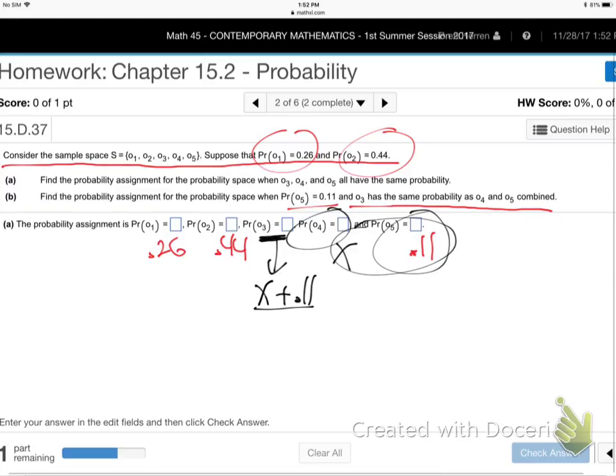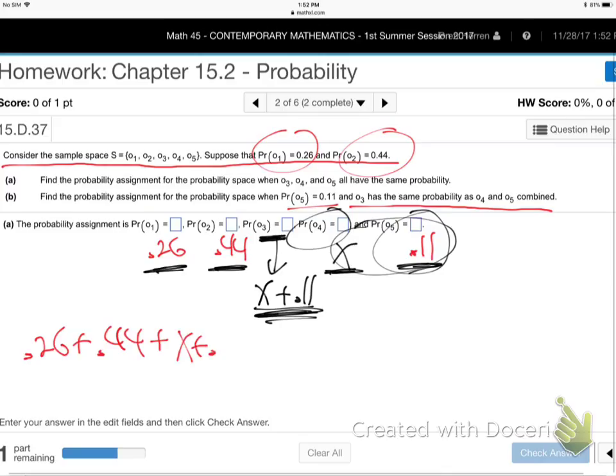Does that make sense? So we've got O1, O2. O3 is like two things, because it's two things combined. O4 is just X, and O5 is just the 0.11. And all those are going to add up to be 1.0, right? So 0.26 plus 0.44 plus O3, which is X plus 0.11, plus X separately plus 0.11 separately, all adds up to be 1.0. Is that kind of weird how we have the X twice and the 0.11 twice? But that is right, because O4 is just X, O5 is just 0.11, and O3 is both those together.